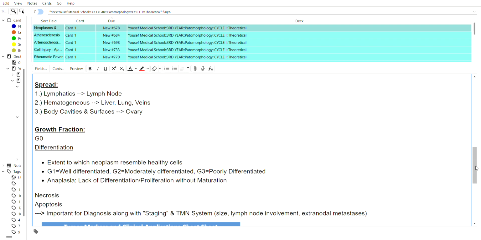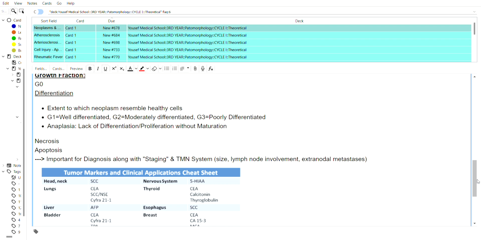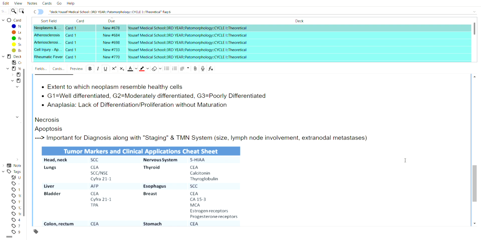The growth fraction is very briefly summarized here, but there is a G0 phase with differentiation, which is basically defined as the extent to which neoplasms resemble a healthy cell. So G1 will be well differentiated, G2 is moderately differentiated, and G3 is poorly differentiated, right?